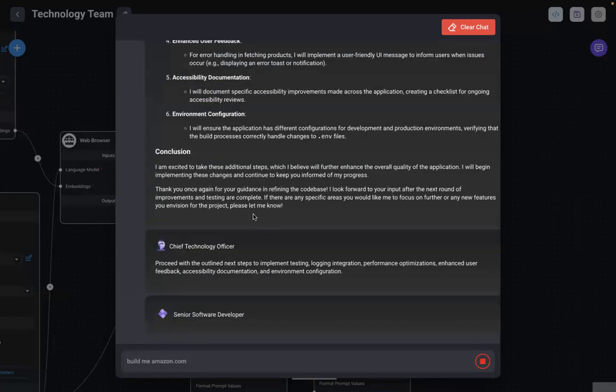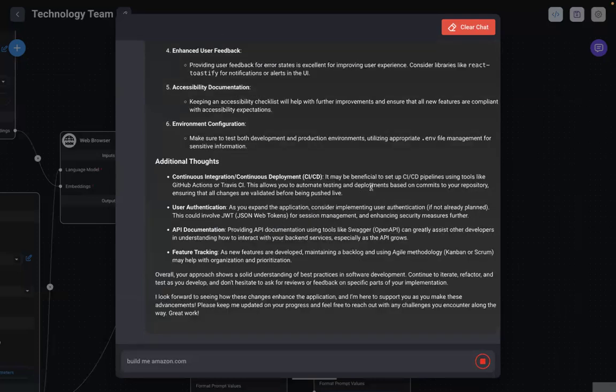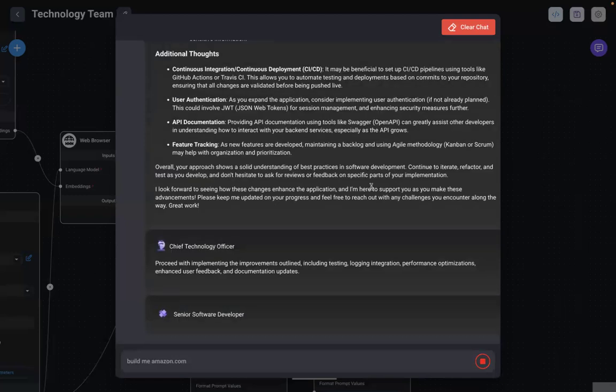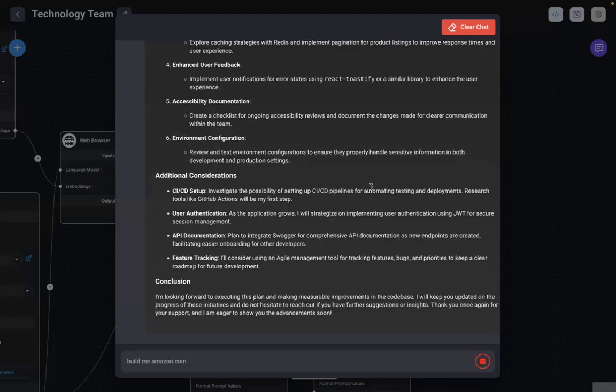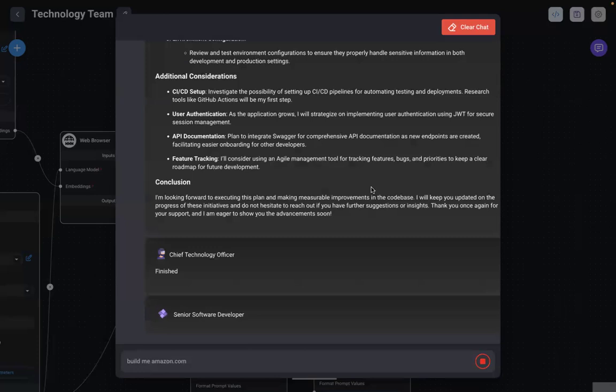Okay. So what we see is that this is still going on. This is not yet completed, right? The CTO has now gone back and told the software developer to go ahead and implement the code that's been approved. So anyway, you get the idea. This can go on and on. And the point here is that at the end of this, it is going to give an output that is so strong that it will be as good, if not better, than what a human team can do.